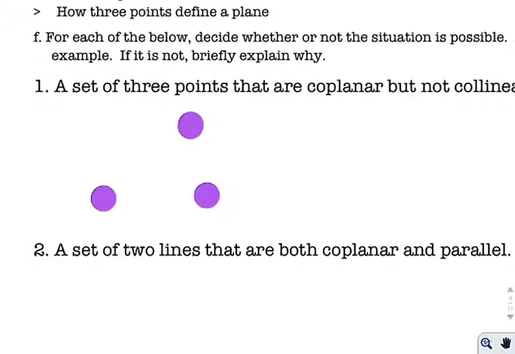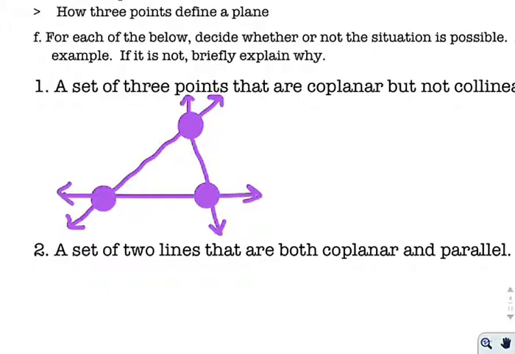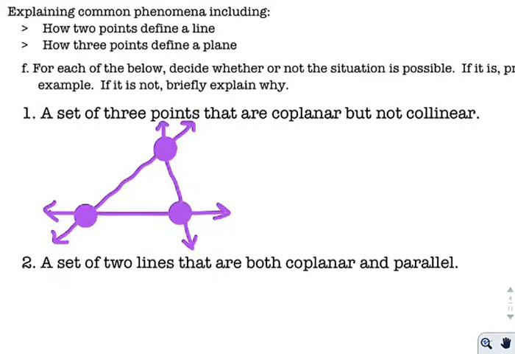So if you consider, I just pick 3 points out in space. Knowing what I know about lines, I can totally make sure that this is a line by picking all the collinear points. If I connect these two in the same way, and these two in the same way, I've actually forced all three of these points to form a plane. So I've now defined in 2 dimensions a nice flat surface. So by actually making them non-collinear, we force them to be coplanar. So the answer to this question is actually yes.